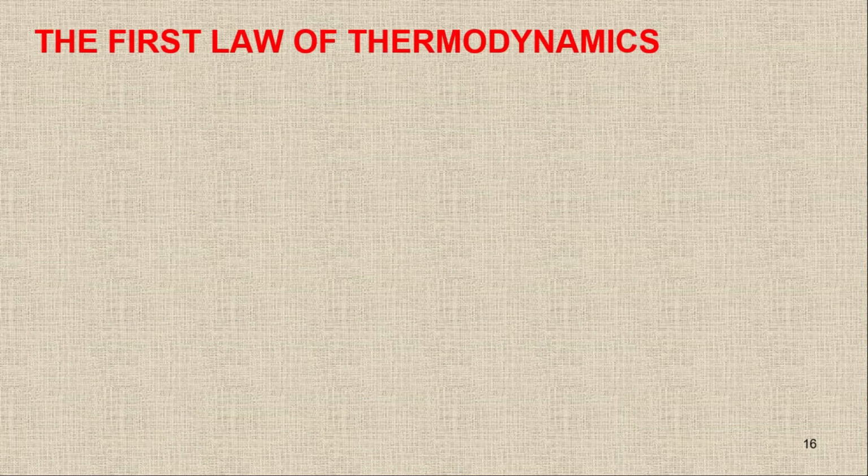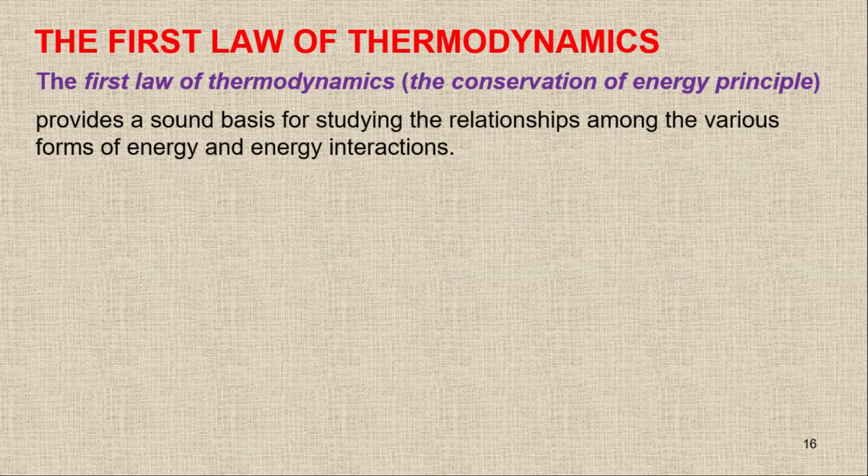Now when there is energy transfer, we have to define the first law of thermodynamics as well. Energy transfer is simply that the energy is going from one system to another system or from system to surrounding. So the first law of thermodynamics, or the energy conservation principle, states that the total energy of the system and surrounding will be the same, or in other words, energy can neither be created nor be destroyed.